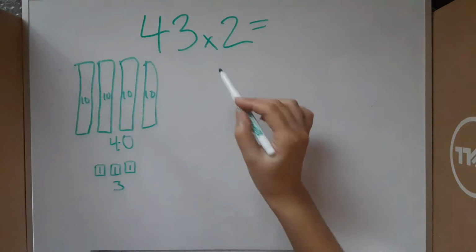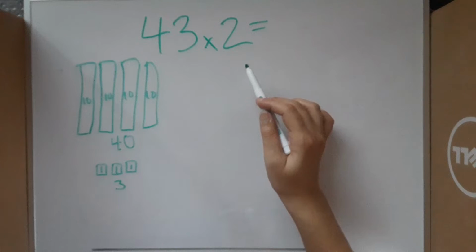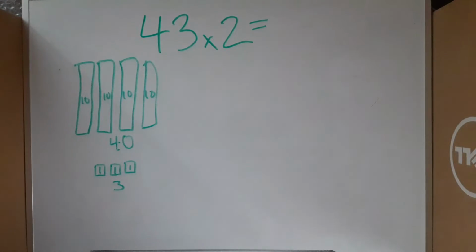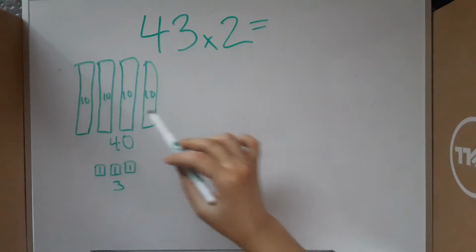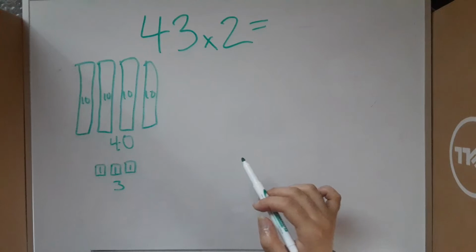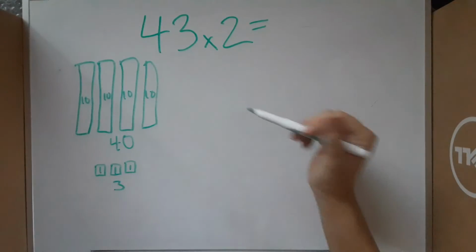And since we're multiplying by 2, we know that we have 2 sets of 43. So we can do this and another set of 40 and another set of 3 so that we have 2 sets of 43.